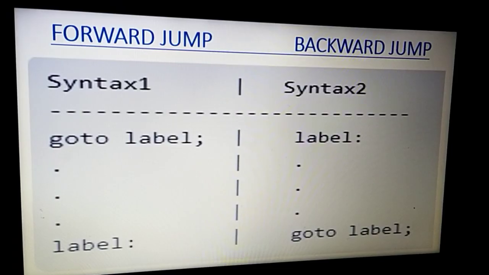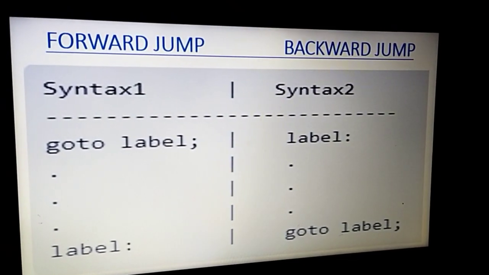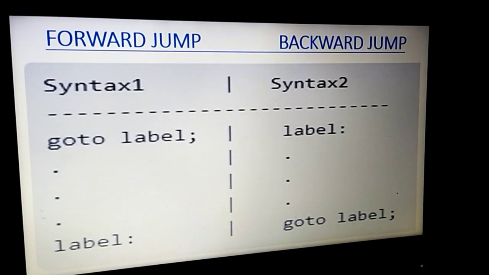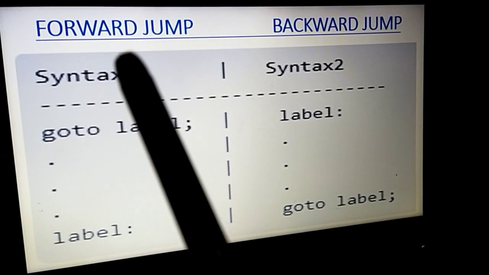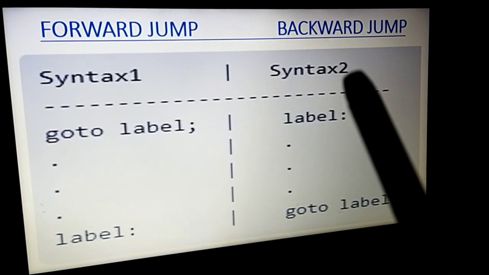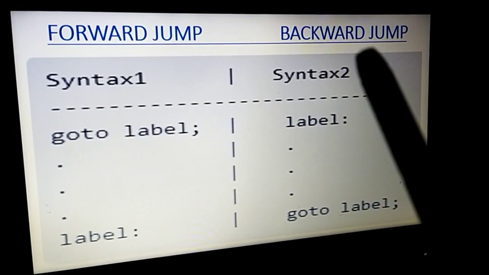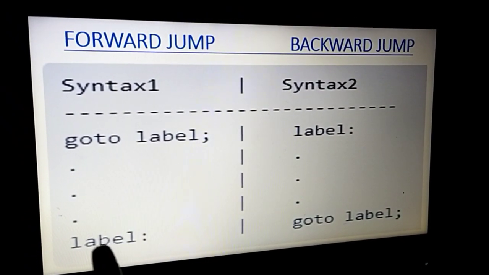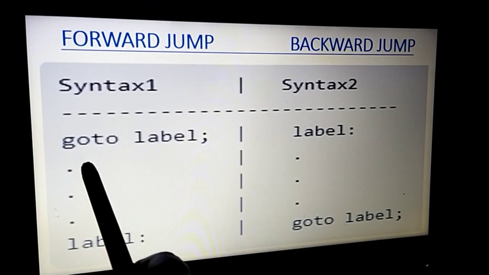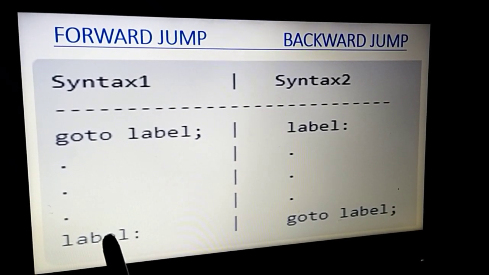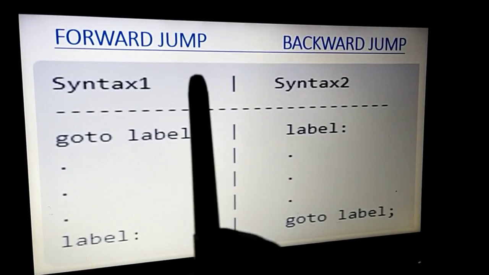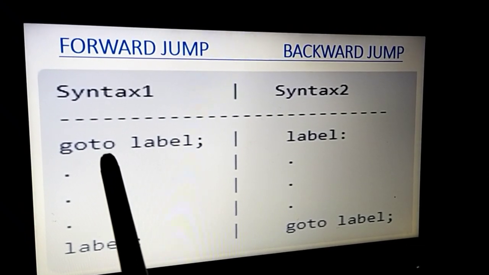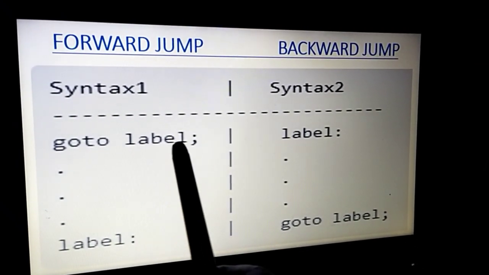When we talk about the syntax of go to, we have two syntaxes. The first I call the forward jump, and the second the backward jump. In the forward jump, we have go to followed by the label name, then a line of code, and then the label. The moment your program reaches the go to statement, it searches for this label.